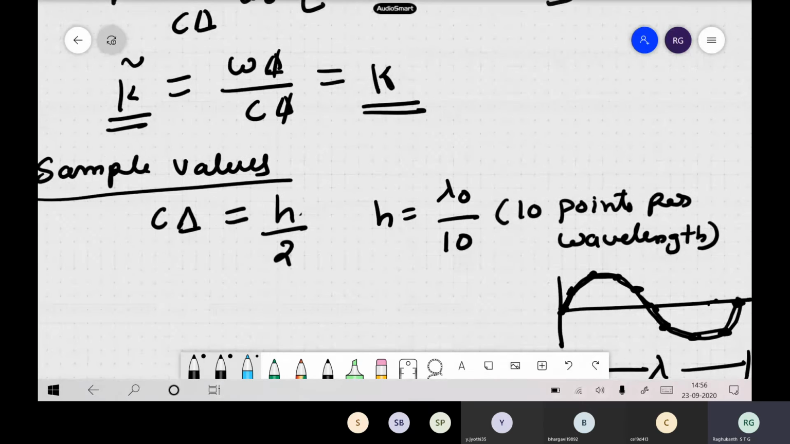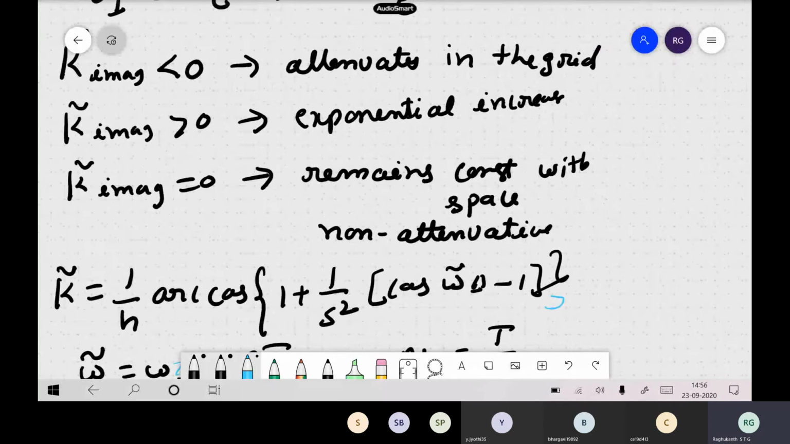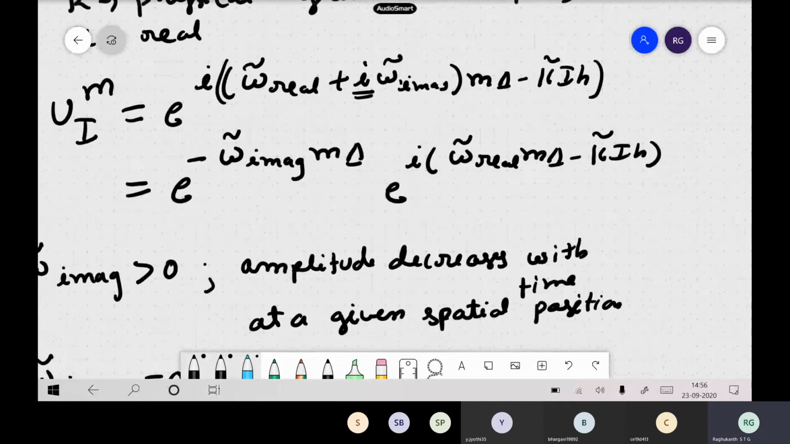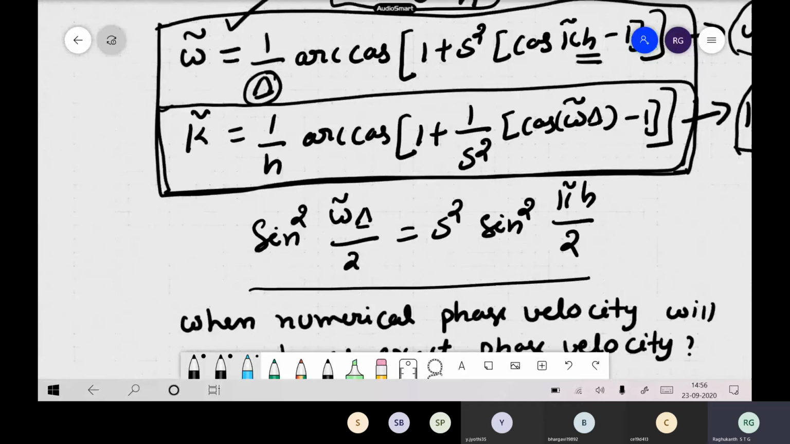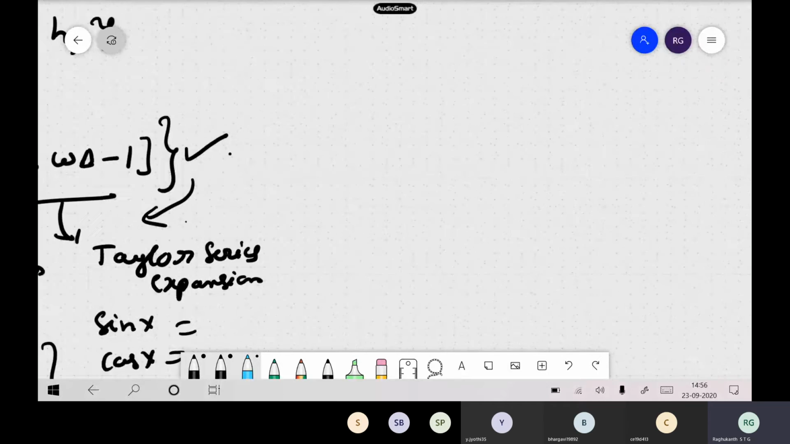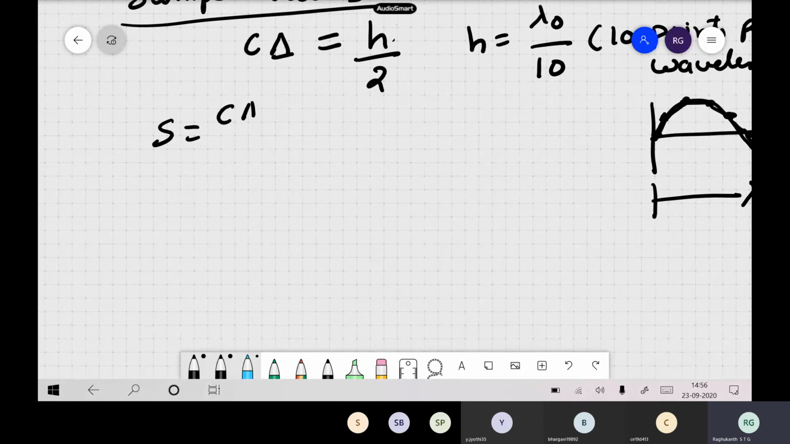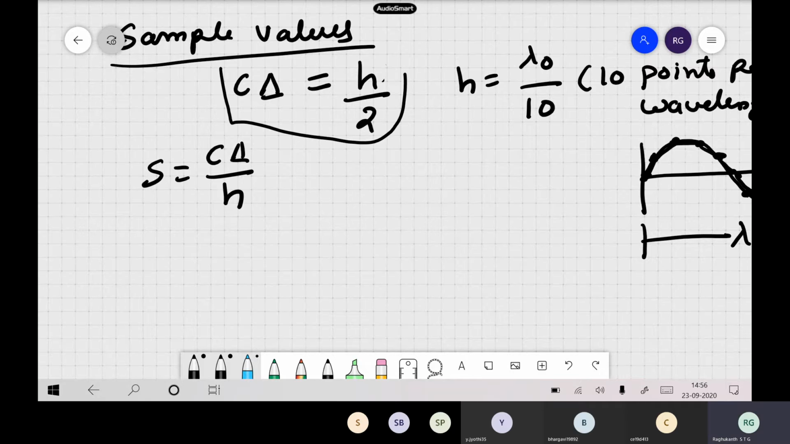So what is S here? I think we defined it previously. Where is the expression for S? This was S here. S is equal to c delta by h. So now in this problem, what is the S value? You see here, it is 1 by 2. You followed, right? So now S is 1 by 2.